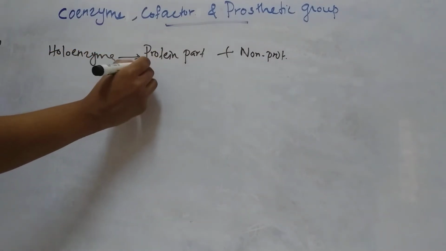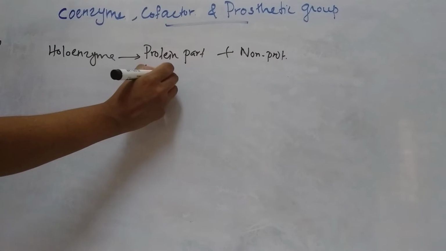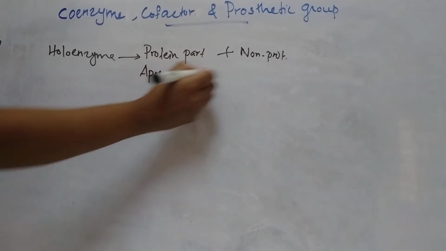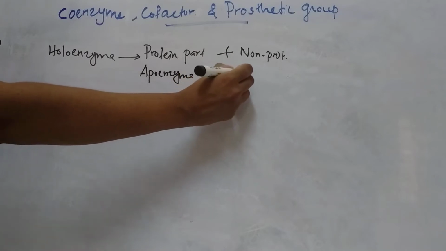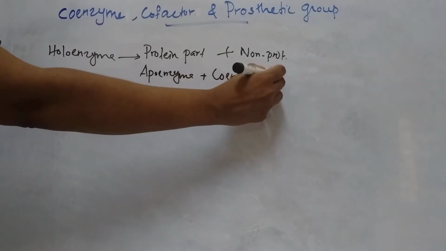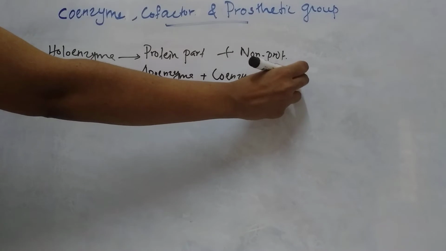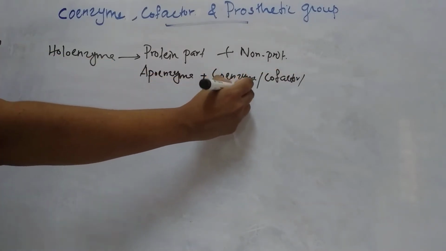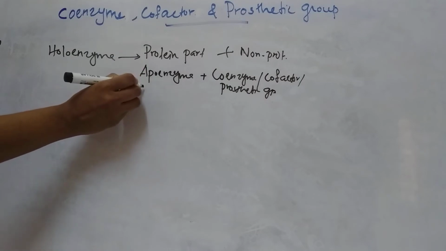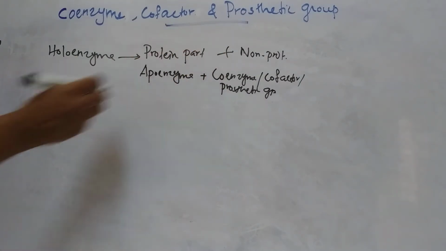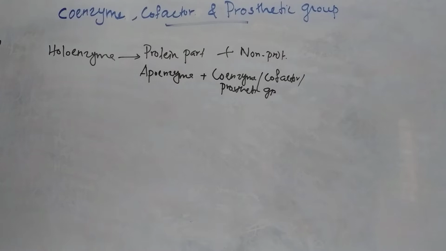This protein part is known as apoenzyme, and the non-protein part may be coenzyme or cofactor or prosthetic group.